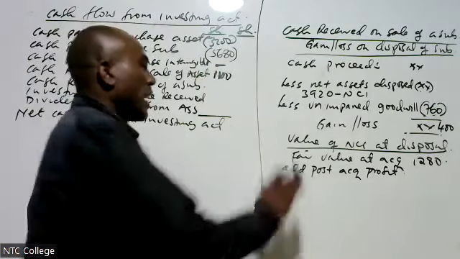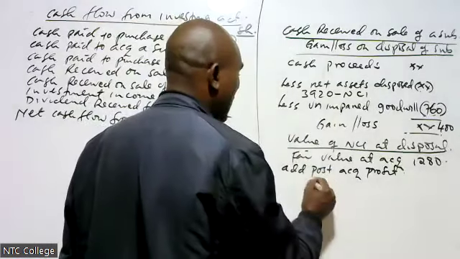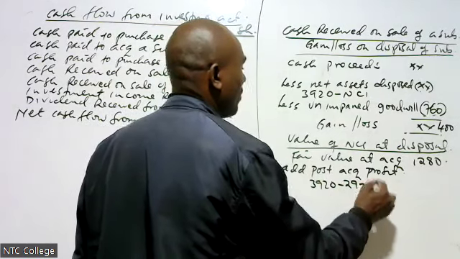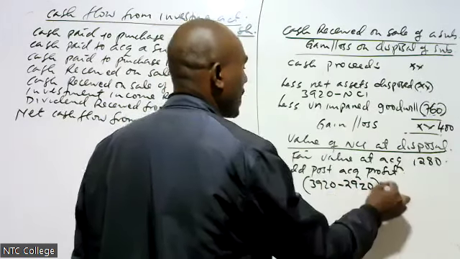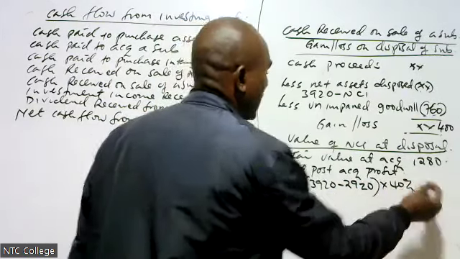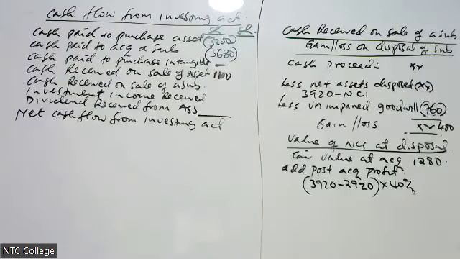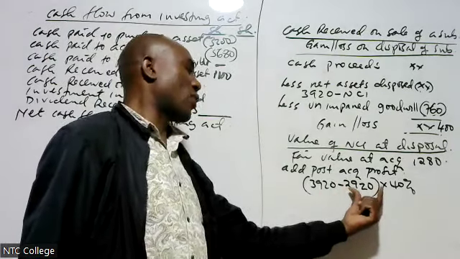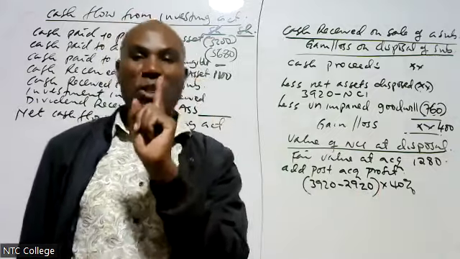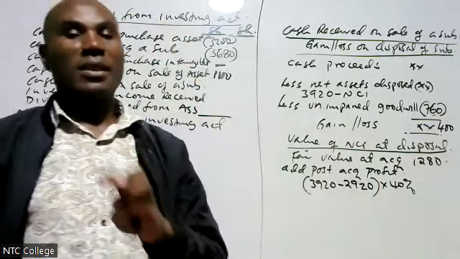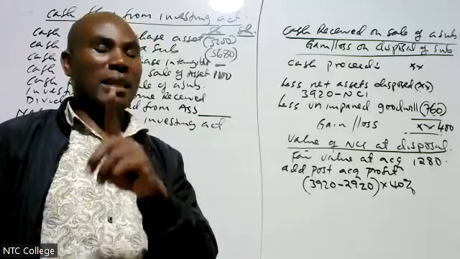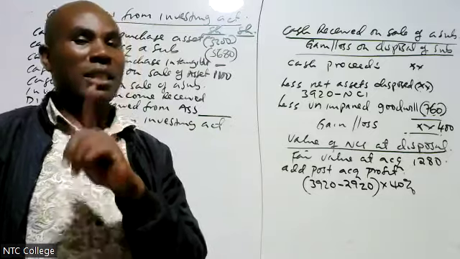How are we getting post-acquisition profit? I will take 39.20 minus 29.20. Then out of this, I take 40%. I know somebody is asking why Mwalimu is taking 39.20, subtracting 29.20. Remember, I want the post-acquisition profit in a subsidiary disposed. Listen very carefully.